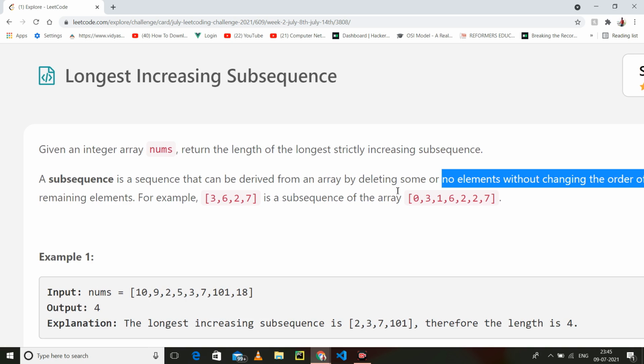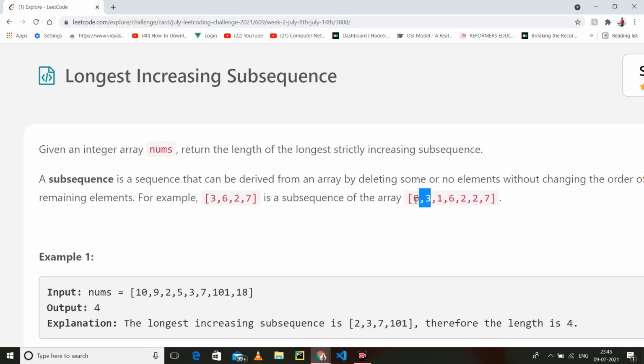order. For example, 0 3 6 7 is one of the subsequences, because we are deleting 1 and 2 in between them, but we are not changing the order. You cannot do this: you cannot take 1, then 2, then 3, then 7, because the order should be the same. You can delete the in-between elements, or maybe you do not need to delete any element.